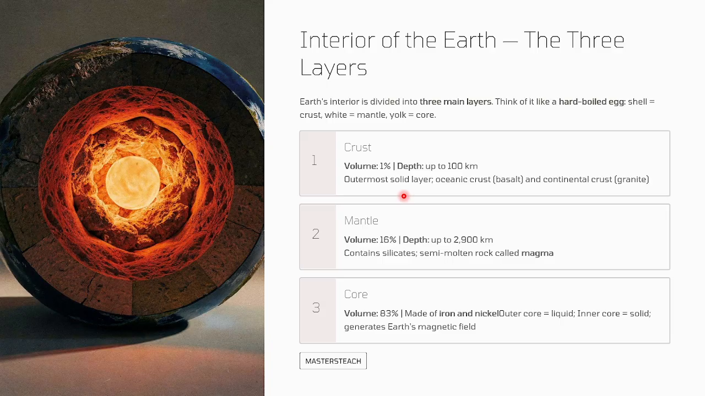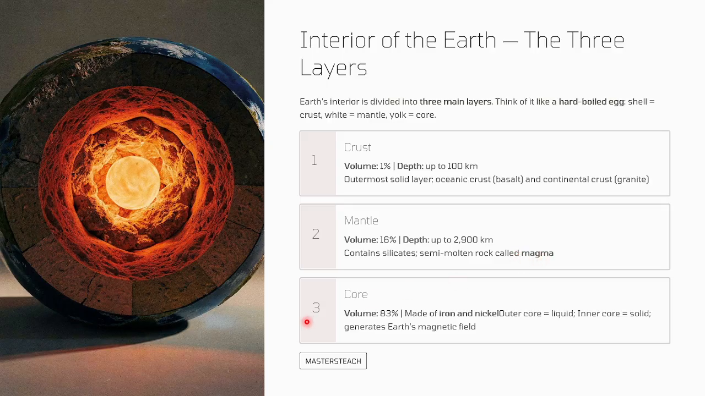This is the crust. Then the mantle. It is compared with the egg, the mantle is 16 percentage of the volume. Its depth is up to 2900 kilometers. It contains silicates and semi-molten rocks called magma.